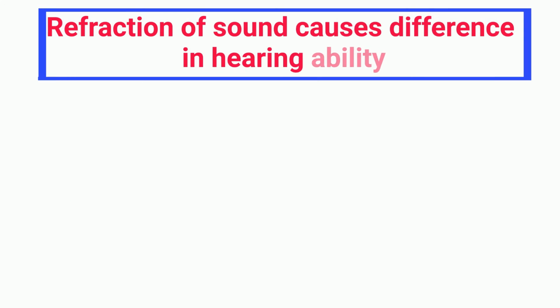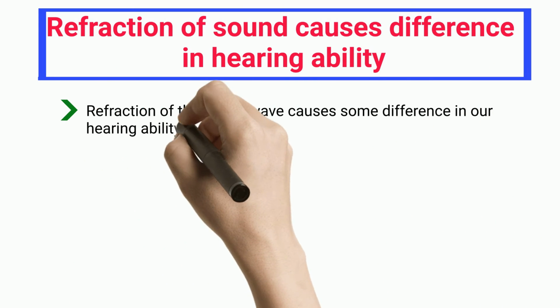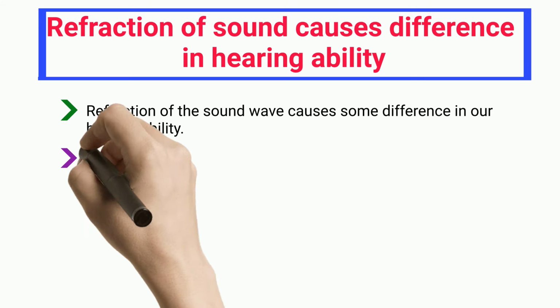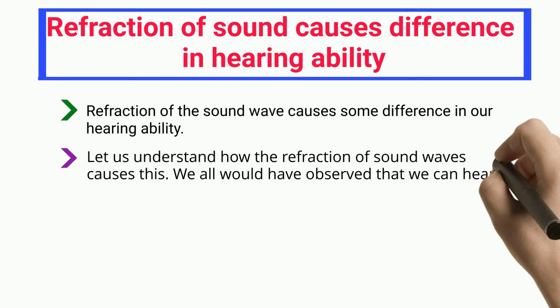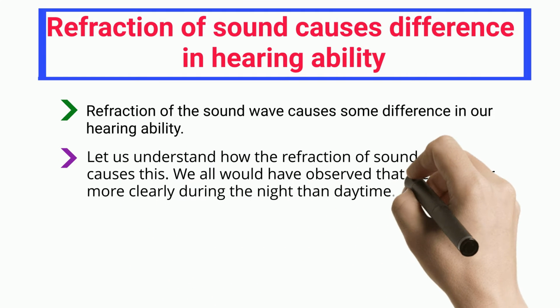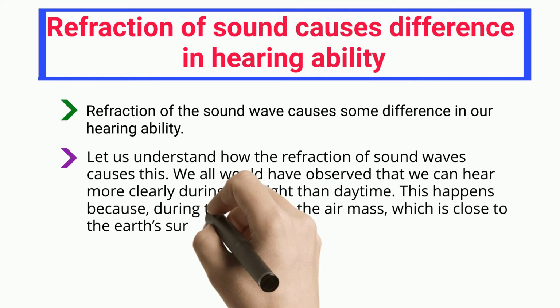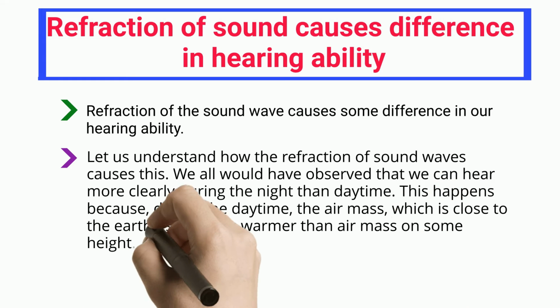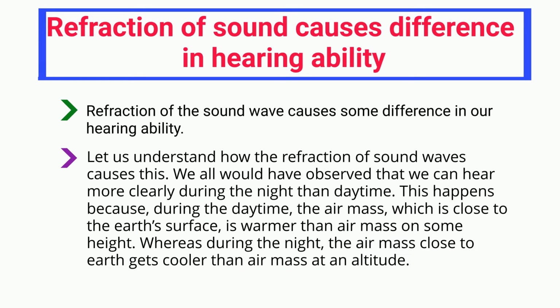Refraction of sound causes difference in hearing ability. Refraction of the sound wave causes some difference in our hearing ability. Let us understand how the refraction of sound waves causes this. We all would have observed that we can hear more clearly during the night than daytime. This happens because, during the daytime, the air mass close to the Earth's surface is warmer than the air mass at some height. Whereas during the night, the air mass close to Earth gets cooler than the air mass at an altitude.